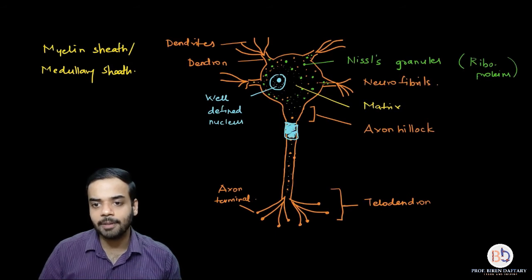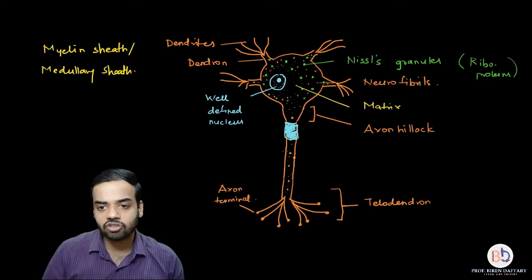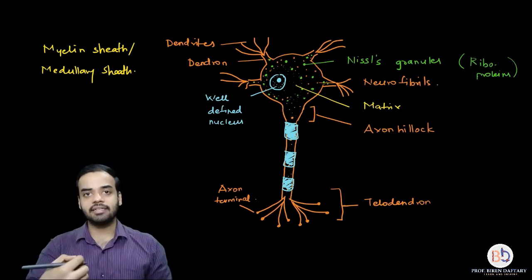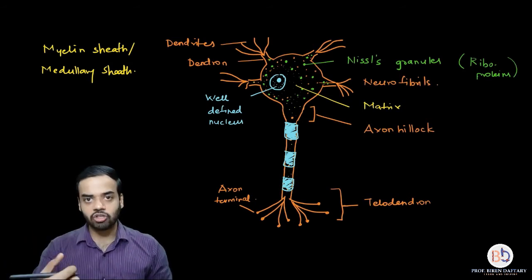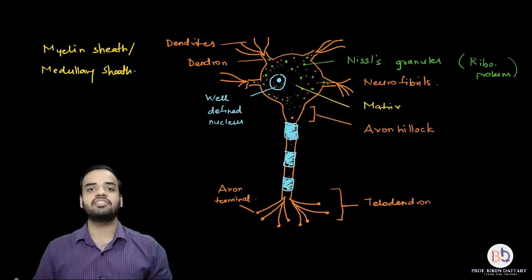So there is this blue layer which is present on top of the axon, and this layer is not continuous. Okay, it is discontinuous. So in between there is space where that blue layer is absent. So if you can see, this blue layer is present on top of the axon, and this sheath which is surrounding the axon is called a myelin sheath, or a medullary sheath.